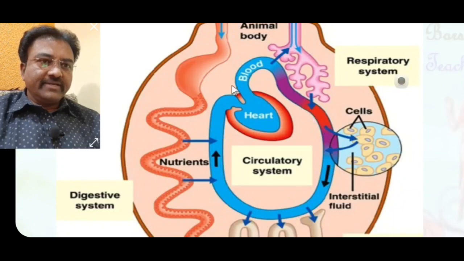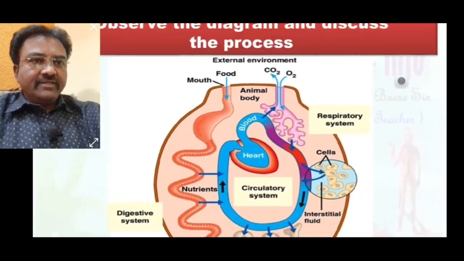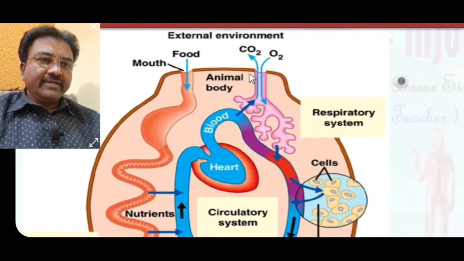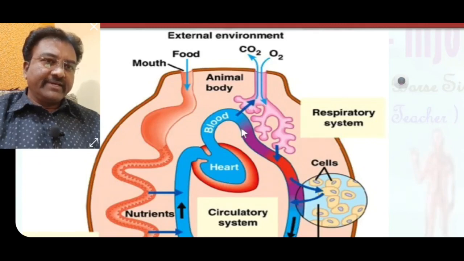This is the respiratory system: the trachea, bronchioles and lungs, connected to the circulatory system.